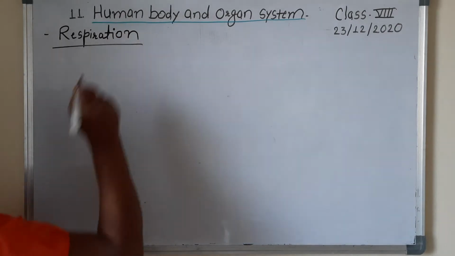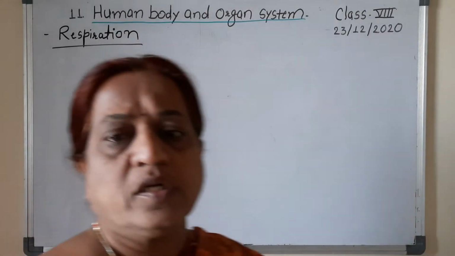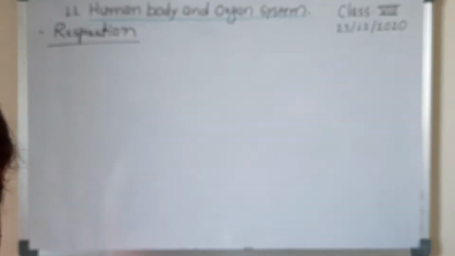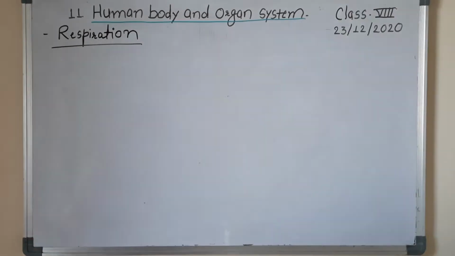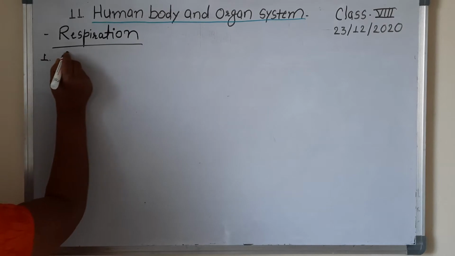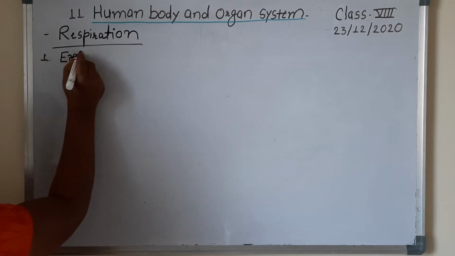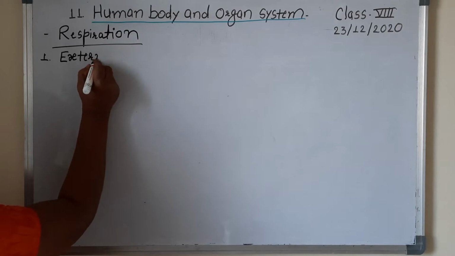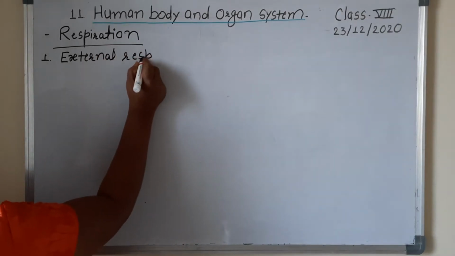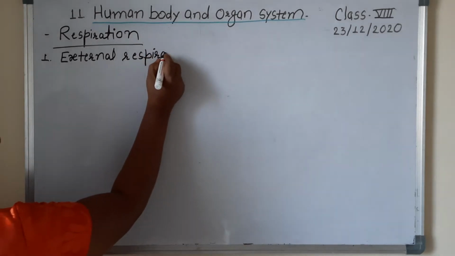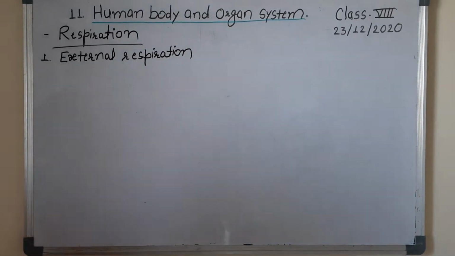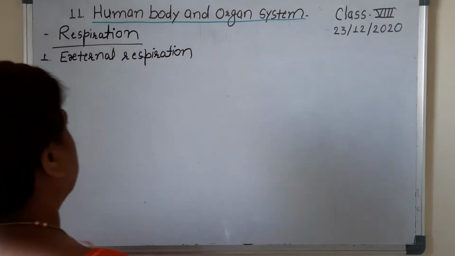In case of humans, the process of respiration is completed in 3 steps. Now the first step is external respiration. This external respiration involves 2 processes.